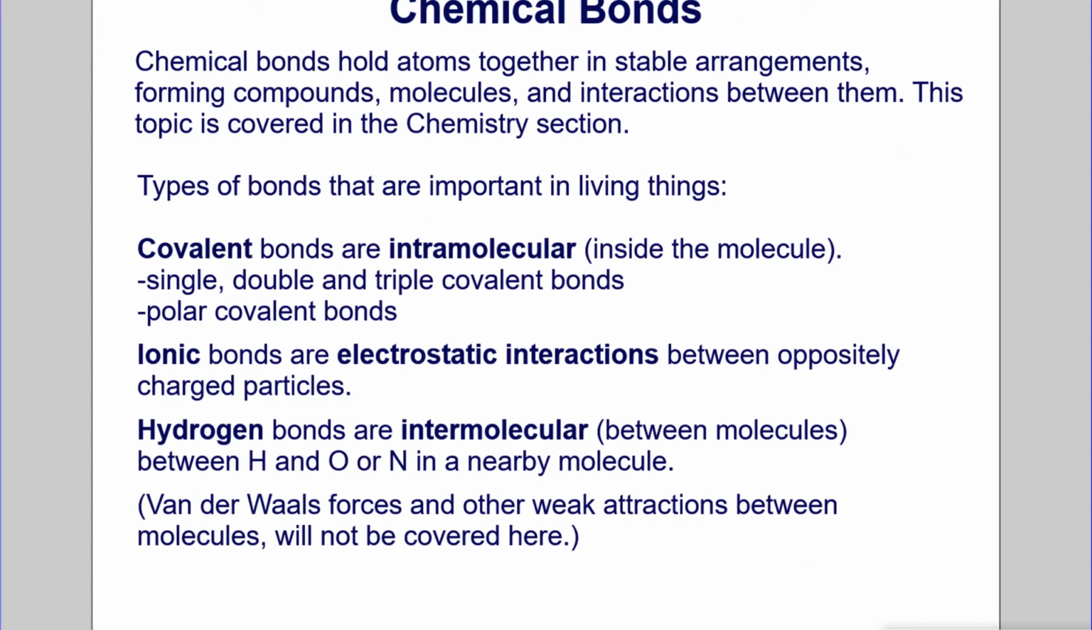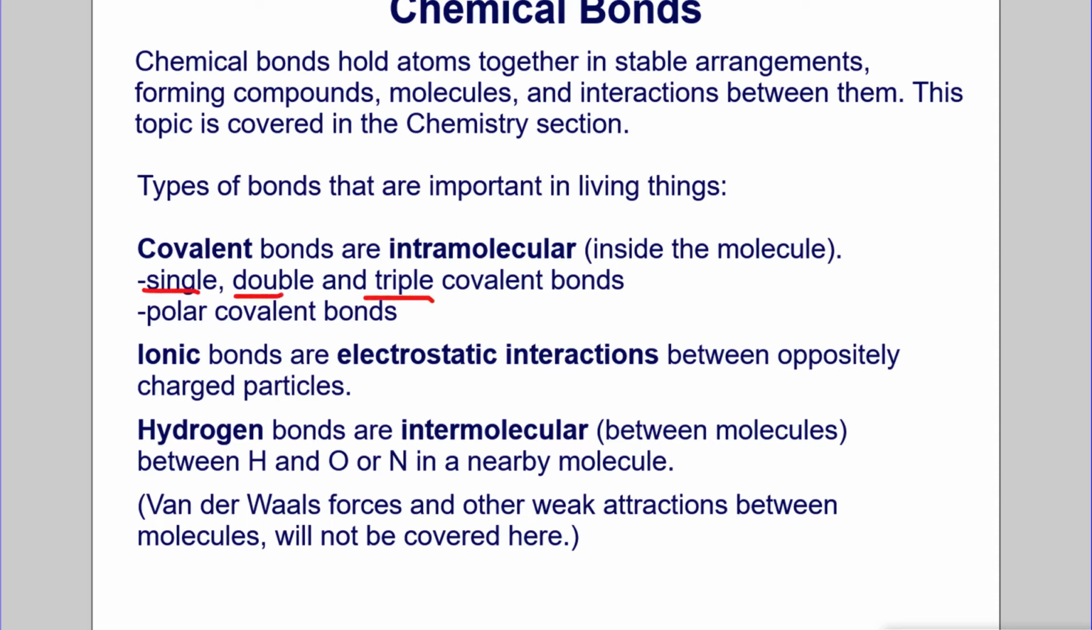Chemical bonds. Chemical bonds hold atoms together in stable arrangements, forming compounds, molecules, and interactions between them. This topic is covered in the chemistry section. Types of bonds that are important in living things include covalent bonds, which are intramolecular, inside the molecule. There are single, double, and triple covalent bonds.